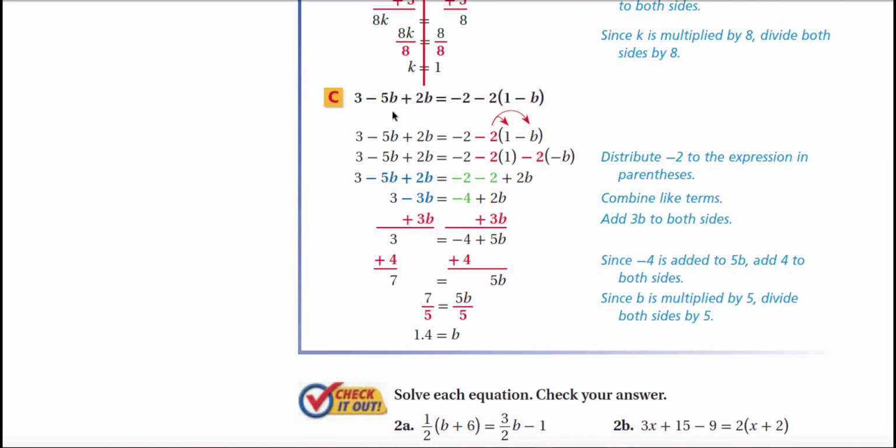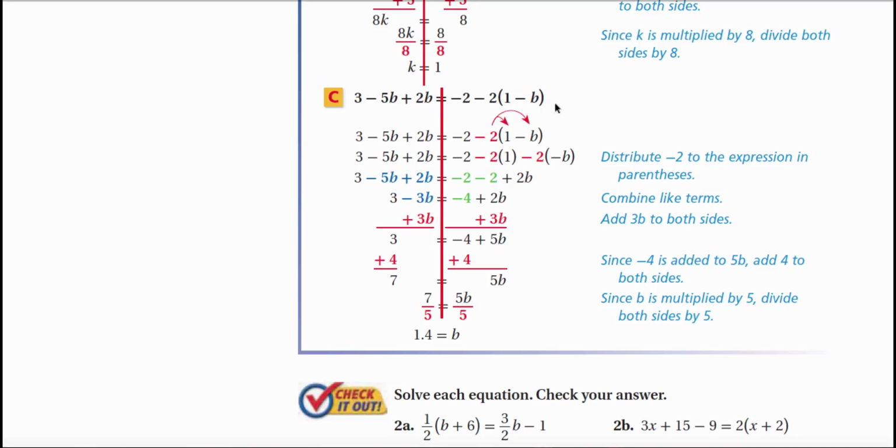3 minus 5b plus 2b equals negative 2 minus 2 times the quantity of 1 minus b. All right, let's throw in the line here. Again, this is just a helper, a teaching tool. Well, I noticed that these two terms are on the same side of the equation, and since that's the case, they're like terms and we don't need inverses. We can just combine them like normal.